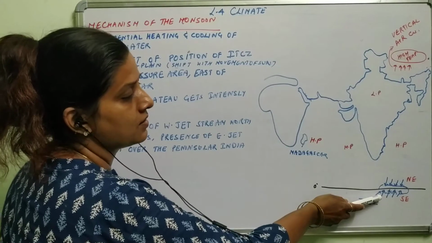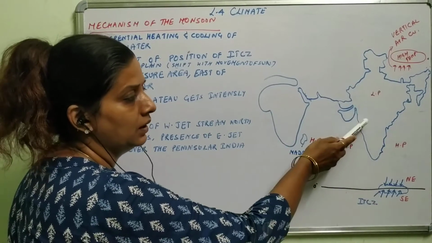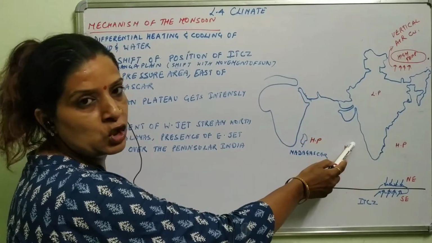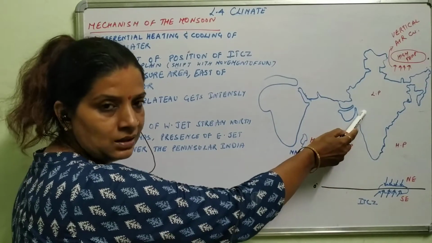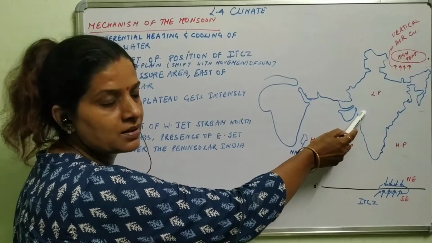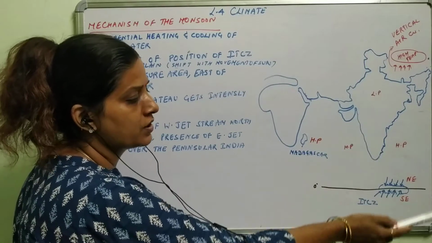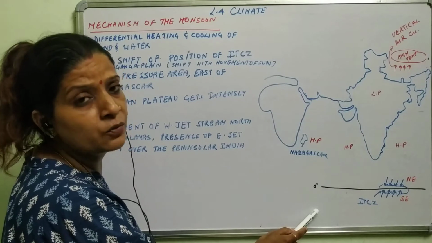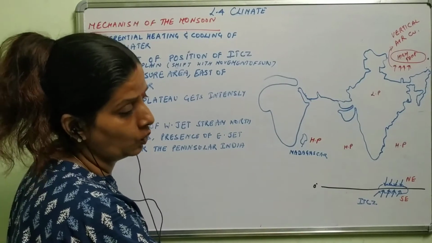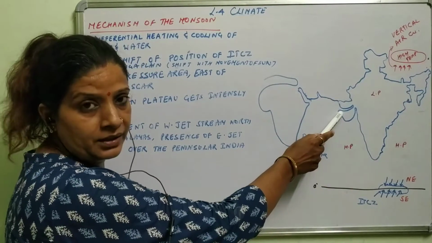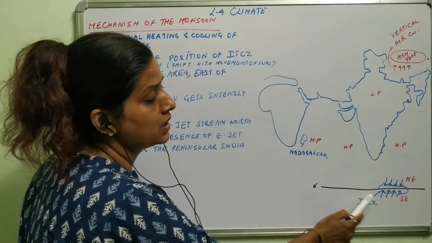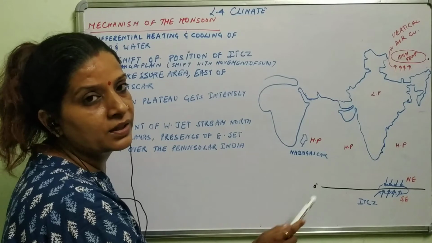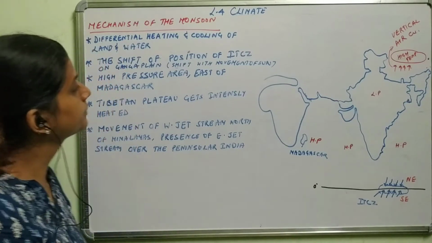This wind system will be in the northern hemisphere when the summers are there, because the position of the sun will be in India during the summers, but it moves towards the south when the sun rays will be vertical over the Tropic of Capricorn. When there are winters in India, the position of this wind system will be in the south because the movement of the sun will be in the south.